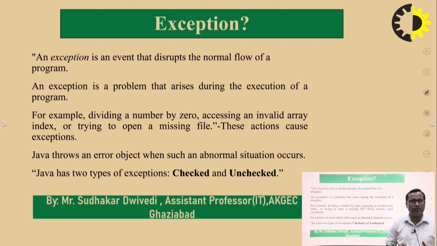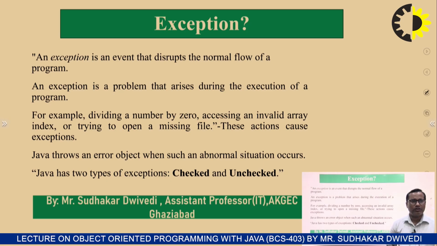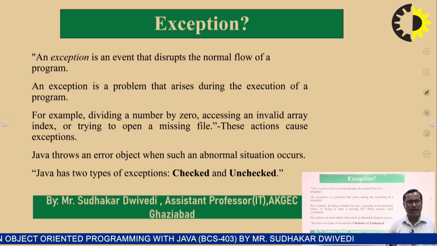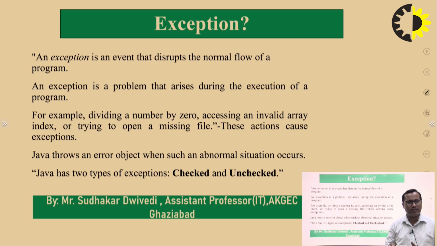That means whenever we execute a program and some exception arises, Java throws an error object, and we can catch that object and manage the exception, right? So we will talk about exceptions broadly. They can be classified basically into two categories: one is checked exception and the other is unchecked exception, which we will discuss in detail in the subsequent sections.